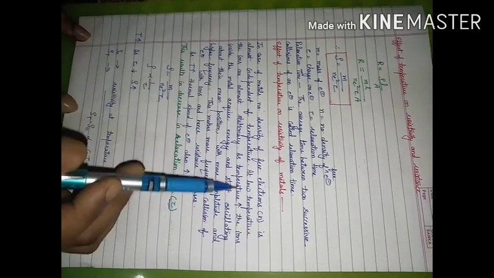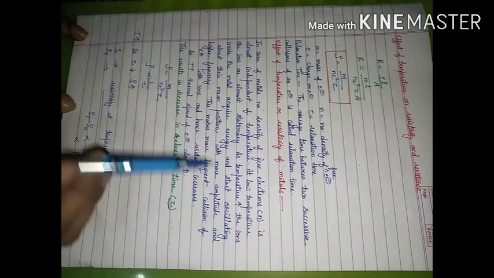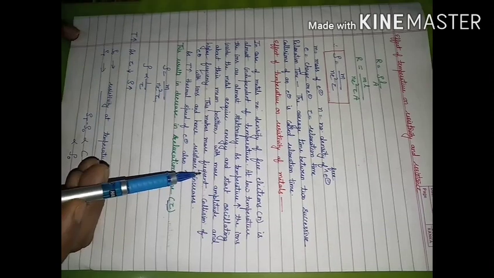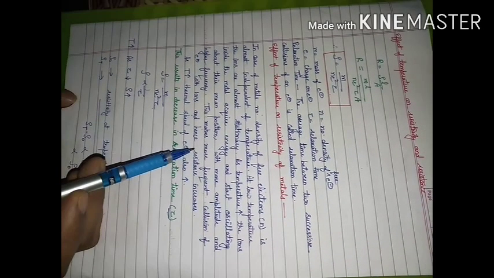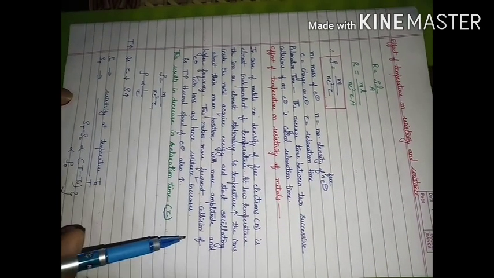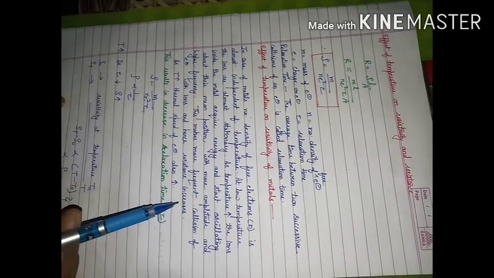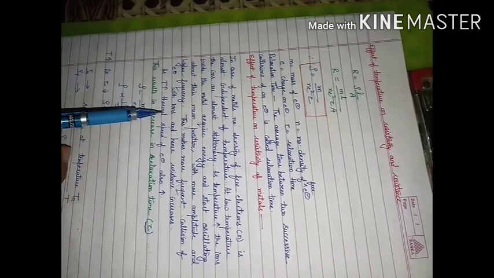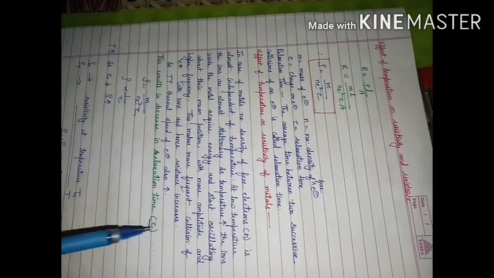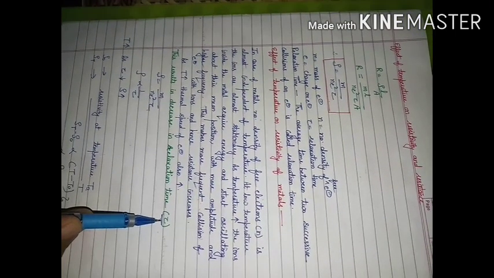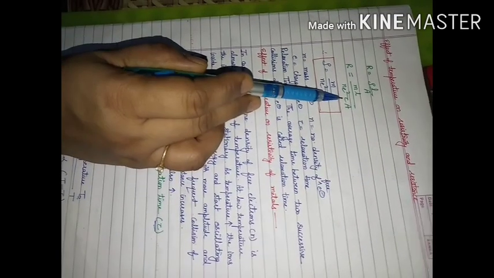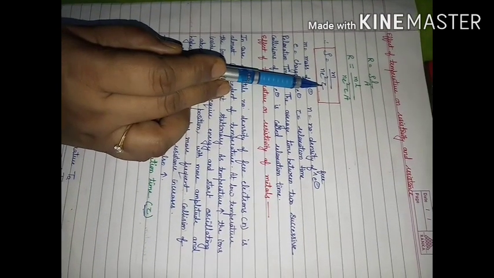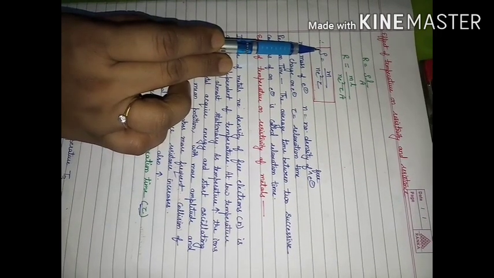So when temperature is increased, the ions will start oscillating about the mean position with more amplitude and more frequency. Electrons will start moving with more thermal speed. So the number of collisions between electrons and ions will increase. The number of collisions increasing means relaxation time will decrease, and if relaxation time decreases, resistance will increase. If relaxation time decreases, resistivity will also increase.